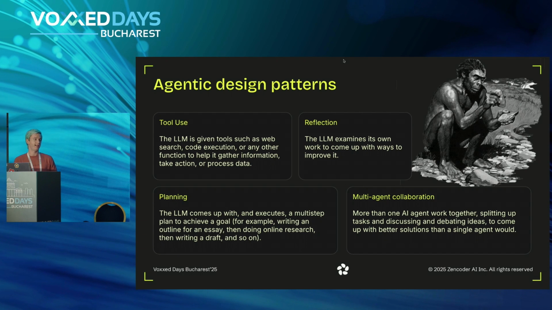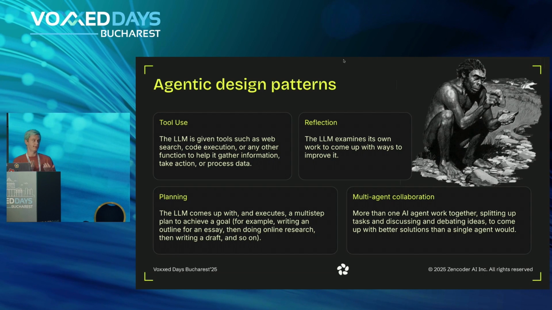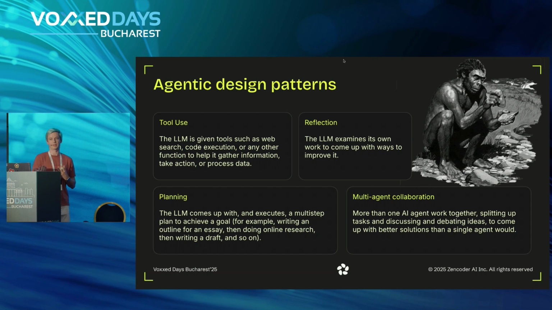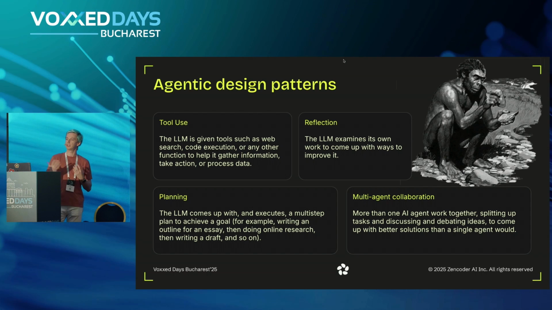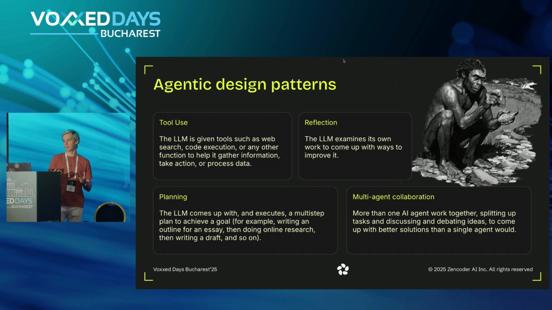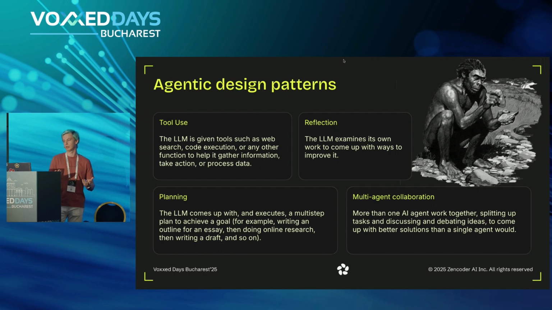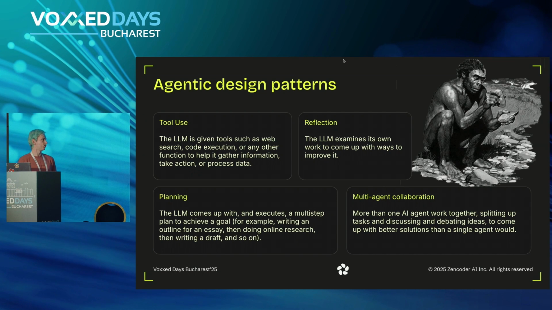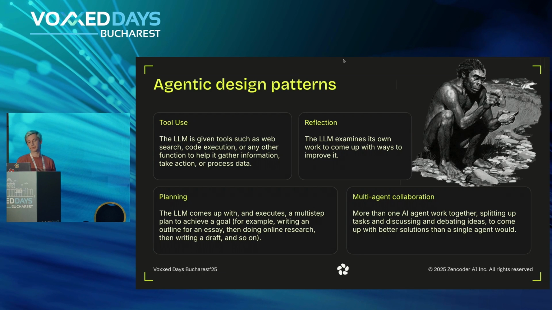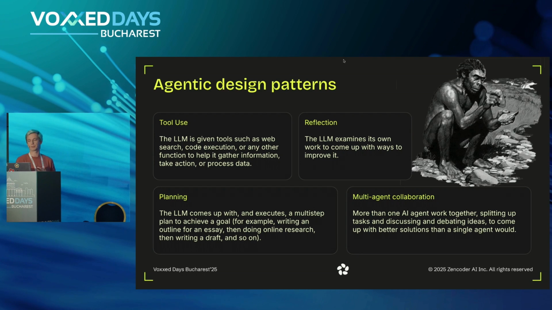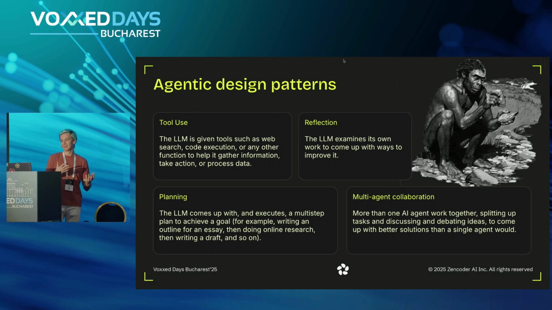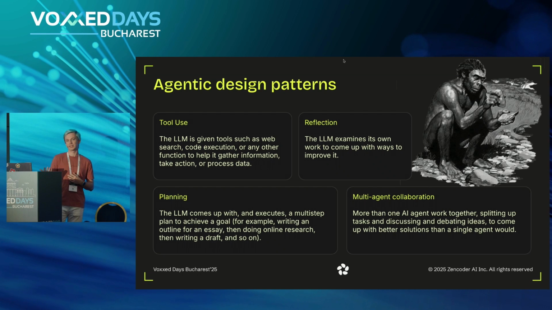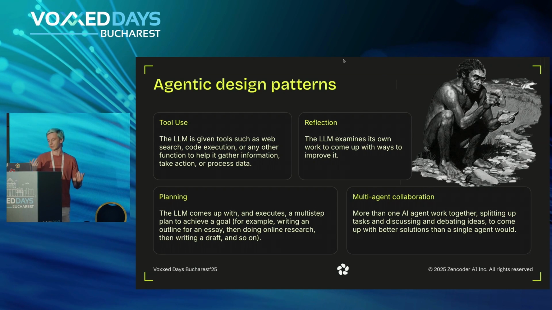They can also reflect on their own work. So you can have multiple agents critiquing each other, coming up with a plan on how to proceed and so on. And as already mentioned, they can also collaborate with each other, so they can critique each other, they can help each other. One agent can delegate a task to another agent, pretty much like you would do in the real world.